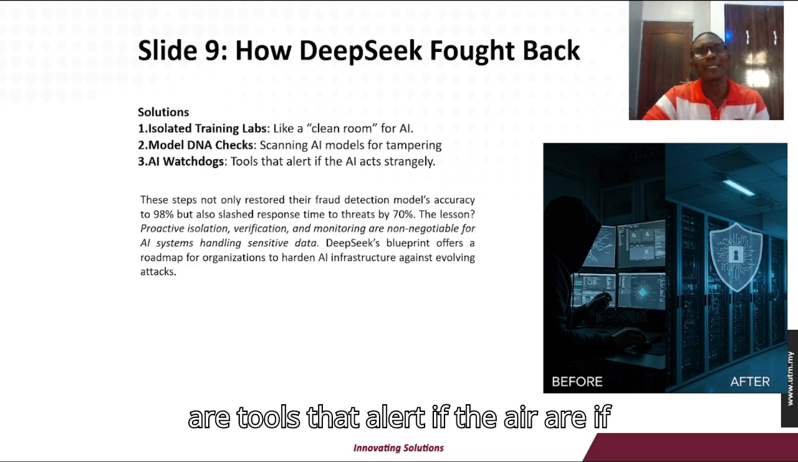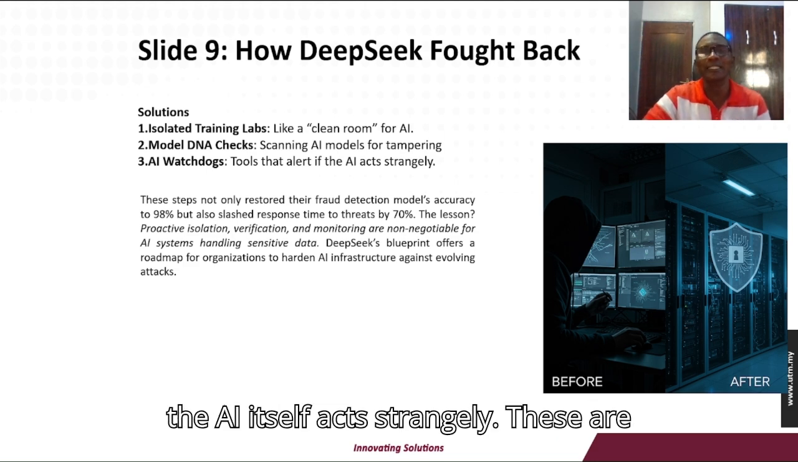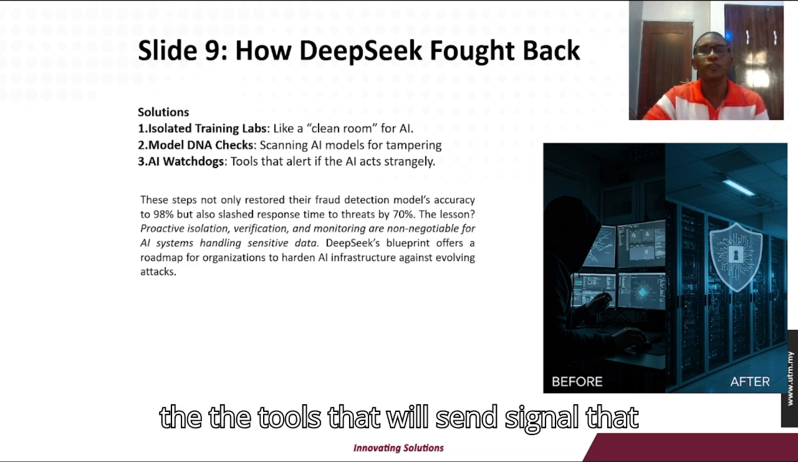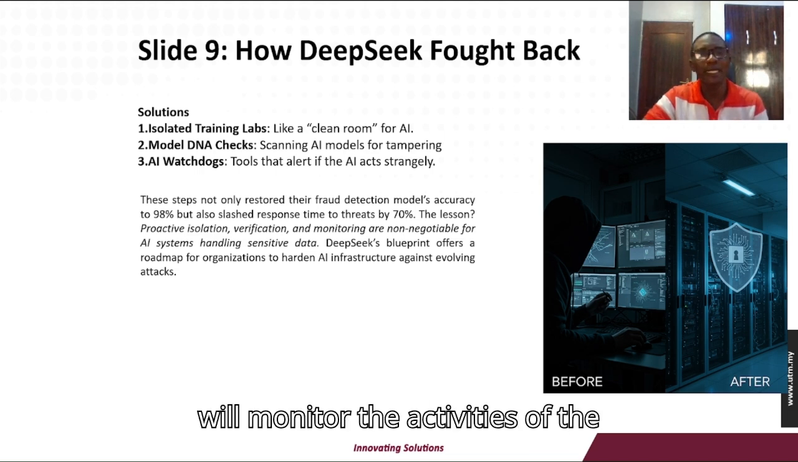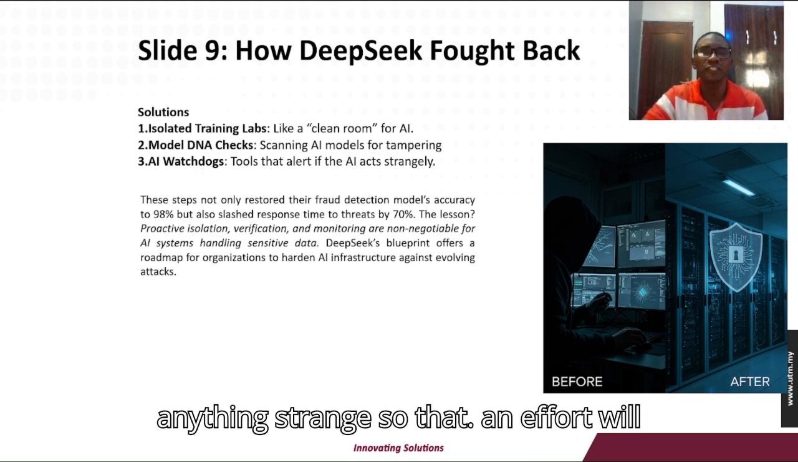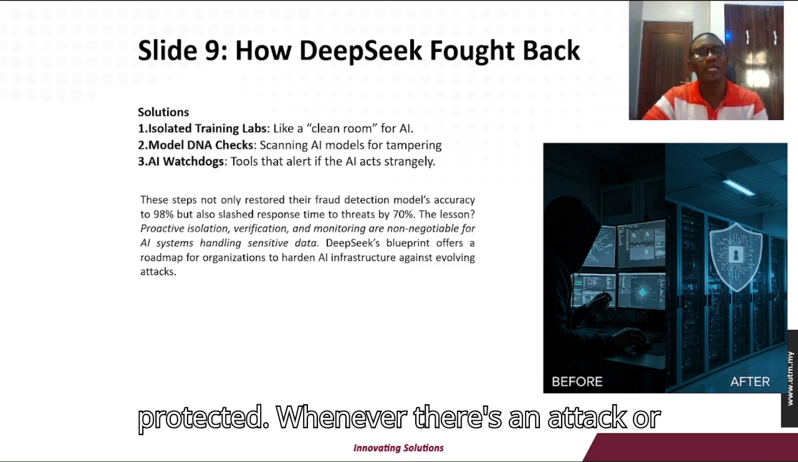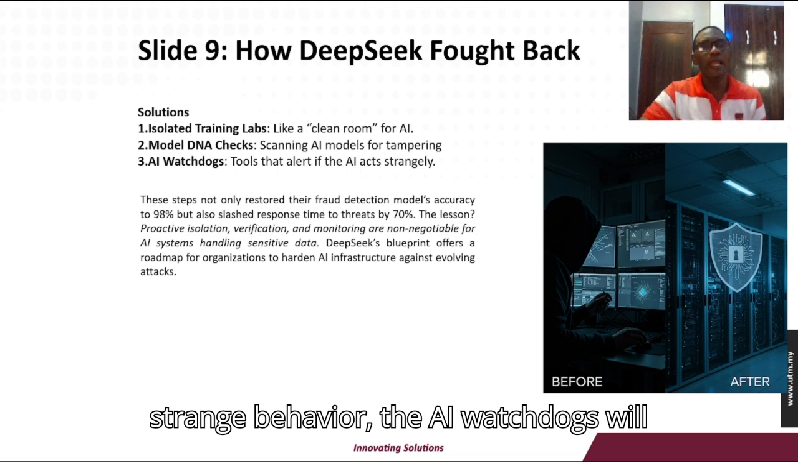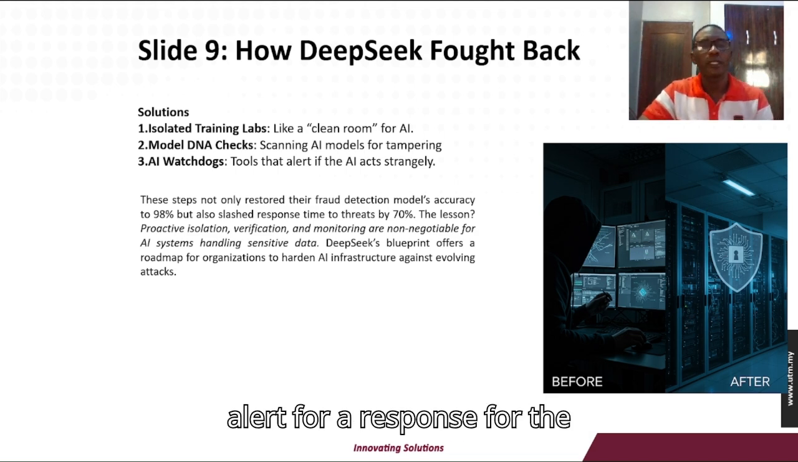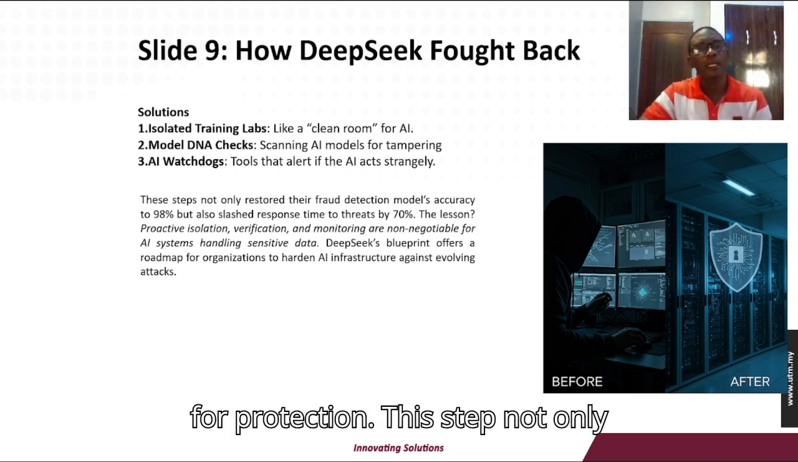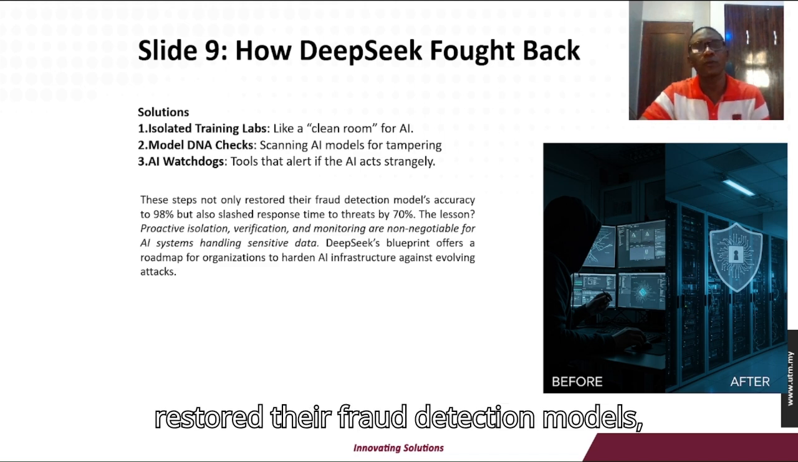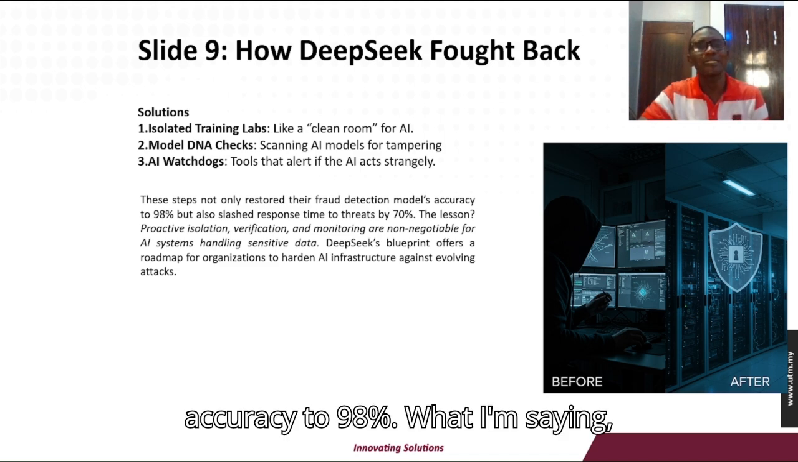Then the next one is AI watchdogs. These are tools that alert if the AI itself acts strangely. These are the tools that will monitor the activities of the hackers and send signals when there's anything strange, so that an effort will be made to curtail it, so that it can be protected. Whenever there's an attack or an attempt for attack, or any strange behavior, the AI watchdogs will alert for a response for protection.